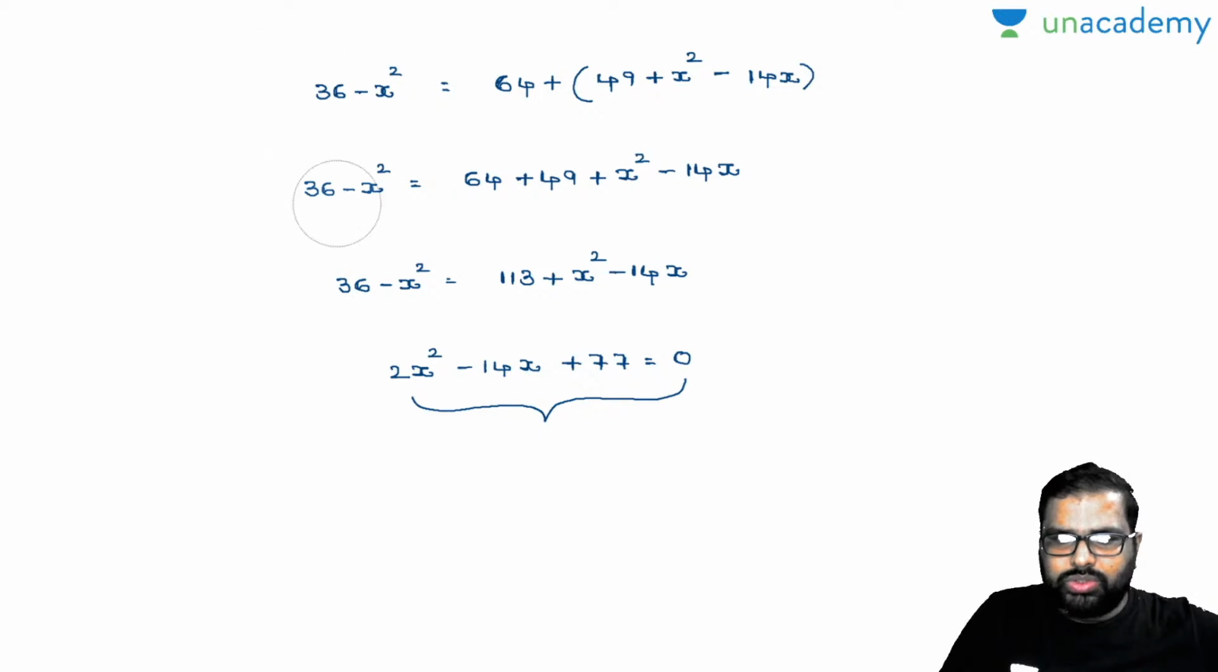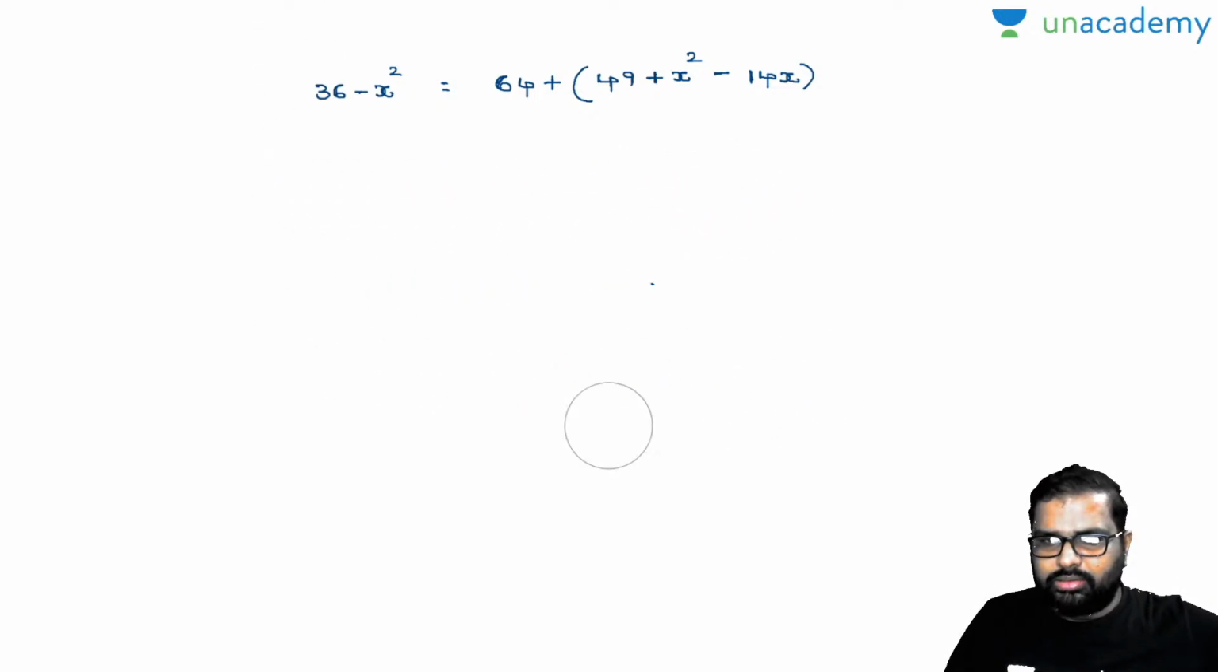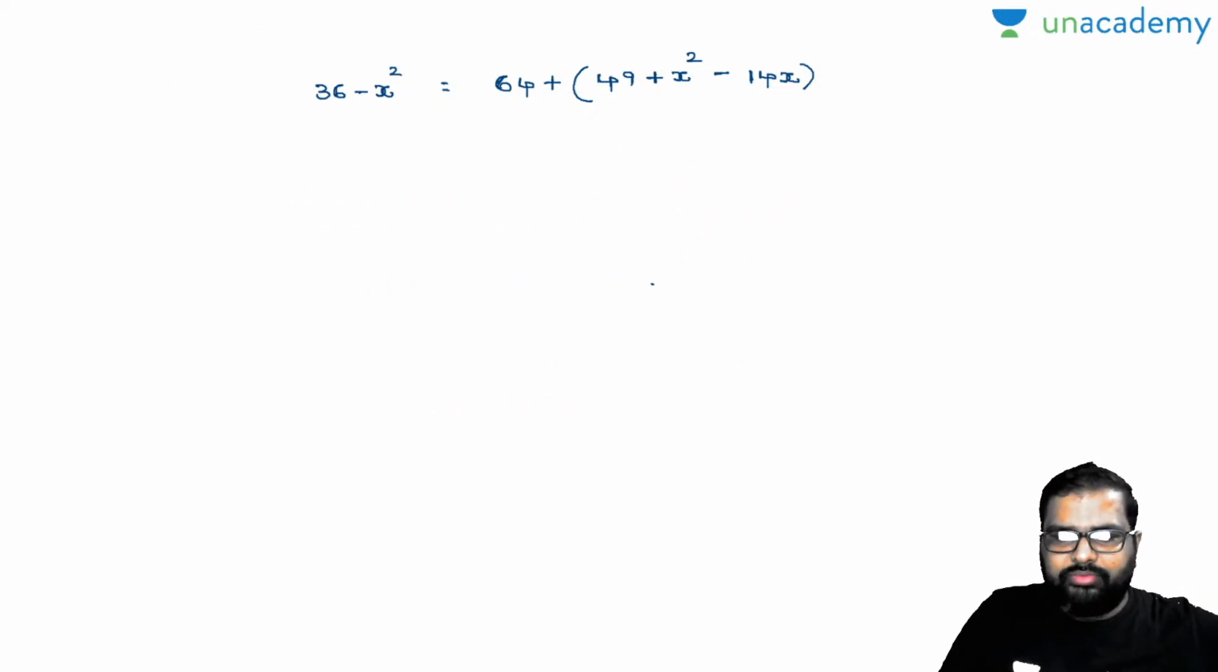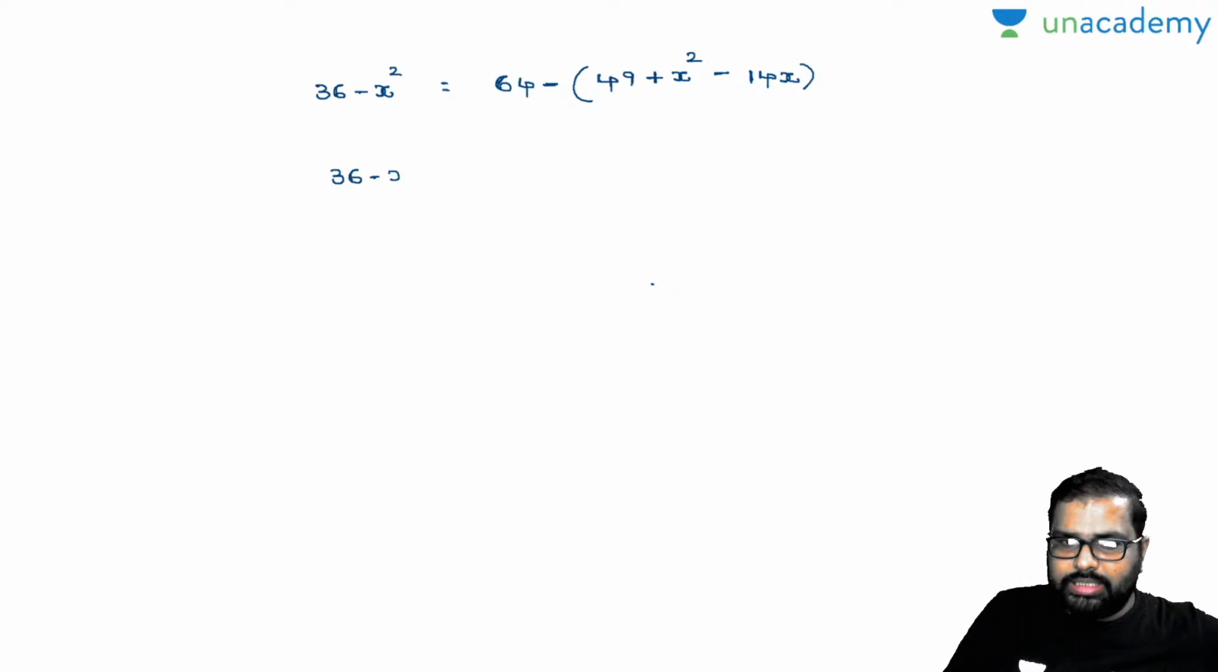Yaar, see here. We don't need to solve all those things. Nobody has said anything in the comment section box. Now what is this here? This is minus, na. See here, we made this and done. Our question is over. So see here, I can write down like this: 36 minus x square. Simple mistake, I made this question long, right? 64 minus 49 minus x square plus 14x.